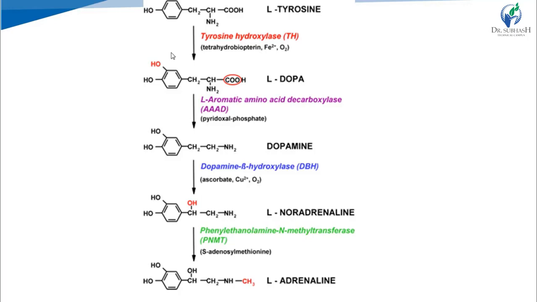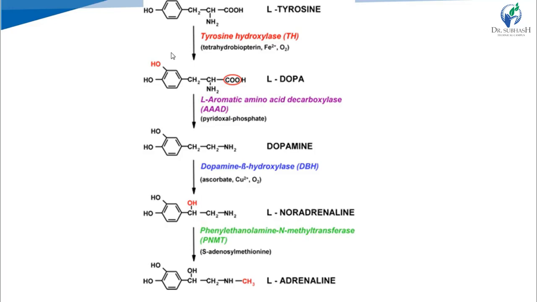First see the structure of tyrosine, which has a benzene ring, a hydroxyl group, and CH2CH NH2COOH. Tyrosine is an amino acid, so both amino and acidic groups, NH2 and COOH, are there.